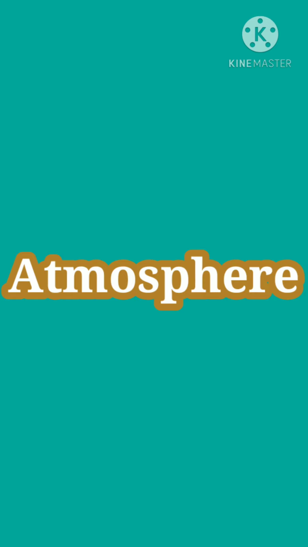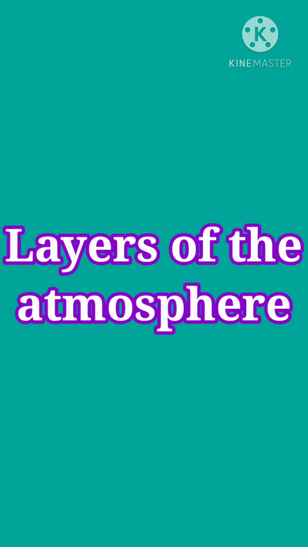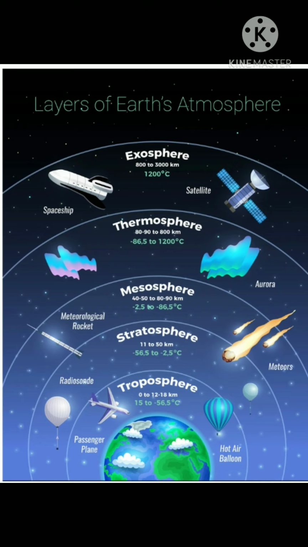Now we will discuss the layers of the atmosphere, one by one. See this diagram carefully. The layers are the troposphere, stratosphere, mesosphere, thermosphere, and exosphere. Now we will discuss them one by one. The first layer is the troposphere.